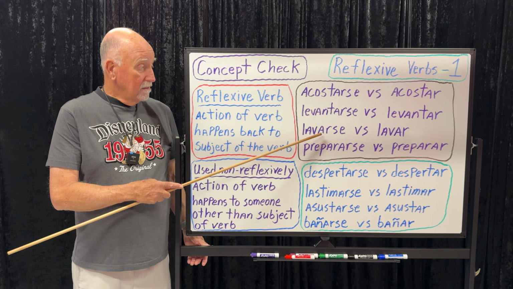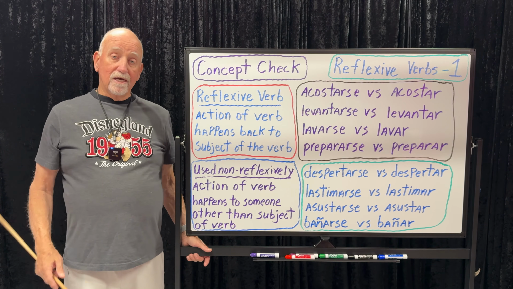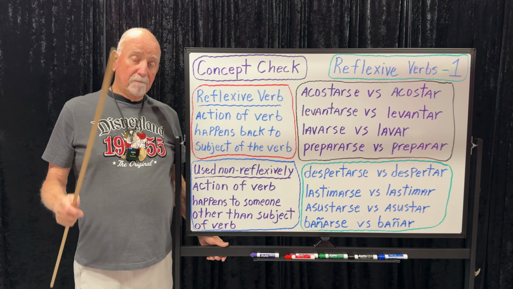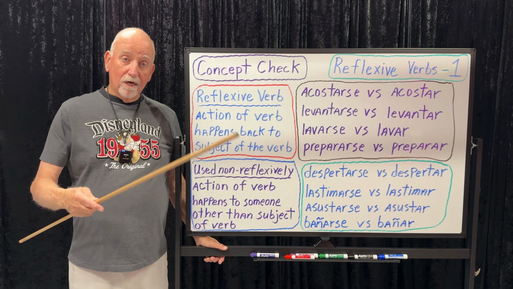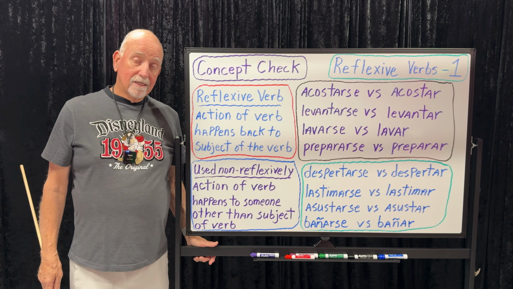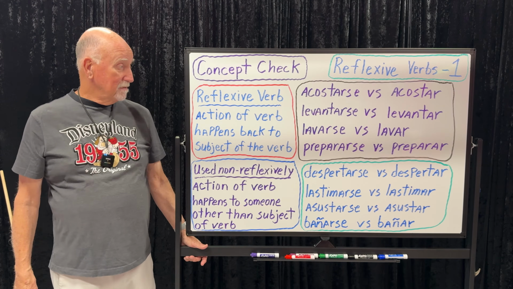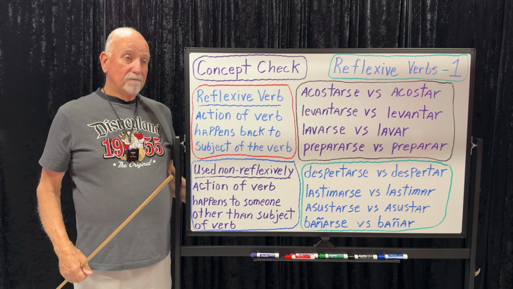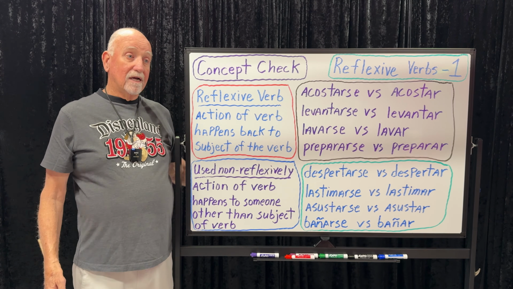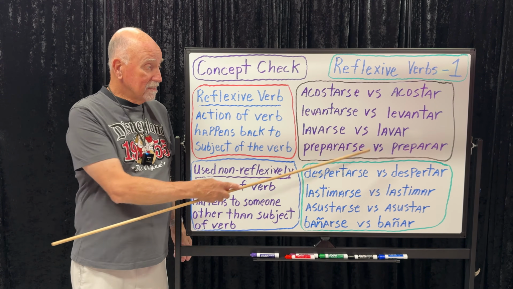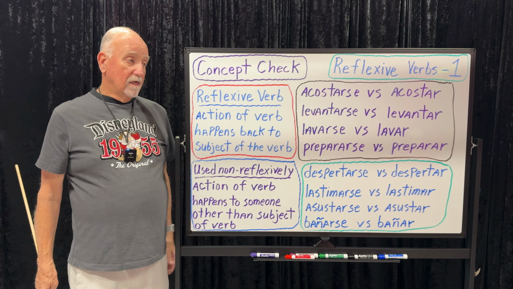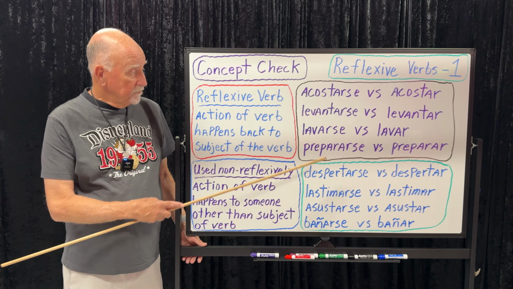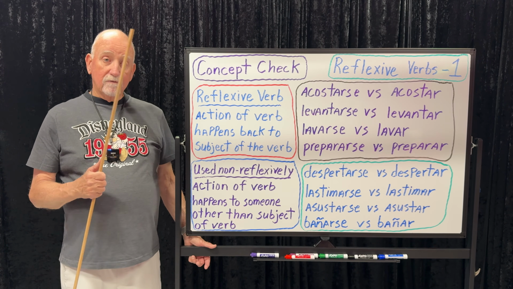If you want to tell your son or daughter to wash their hands, you say, lávate las manos. Usted, in public, if you want to tell an usted person to wash their hands, you'd say, lávese las manos. Lavar would be to wash something other than your own body, right? If you're going to say, I'm going to wash the kids, voy a lavar a los niños, you can do that. But we wash things like plates, lavar los platos, lavar el carro, lavar lo que sea. Wash whatever it is.